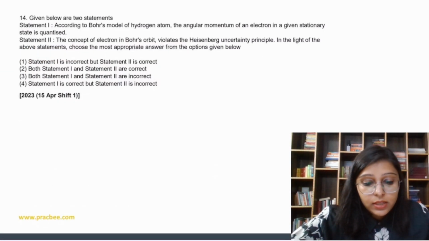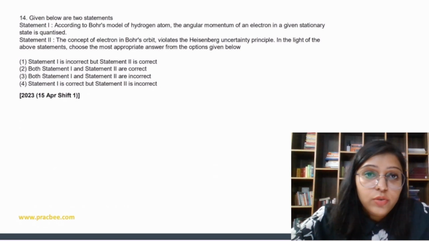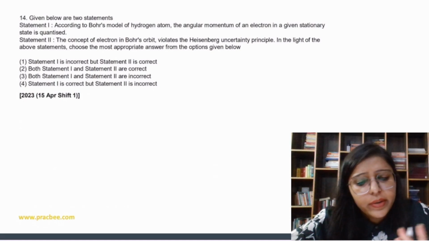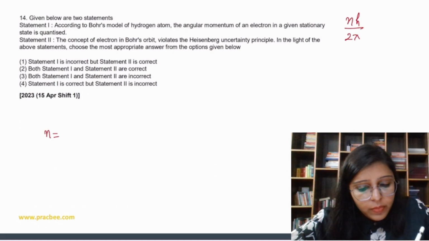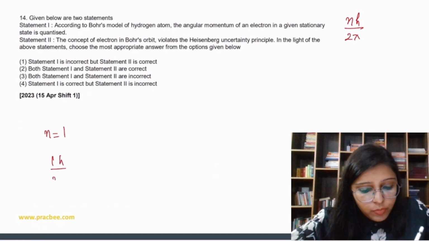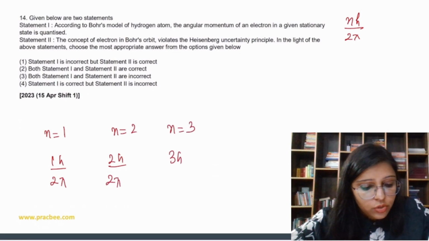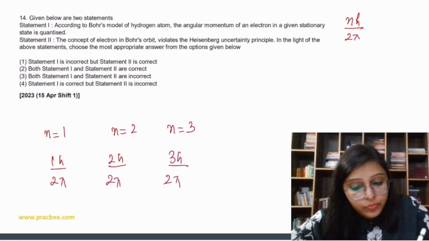The question says, according to Bohr's model of hydrogen atom, the angular momentum of an electron in a given stationary state is quantized. Yes, it is nh over 2 pi. So for first orbit, angular momentum is 1h over 2 pi. For second orbit, it is 2h over 2 pi. For third orbit, it is going to be 3h over 2 pi. So it is quantized, true.